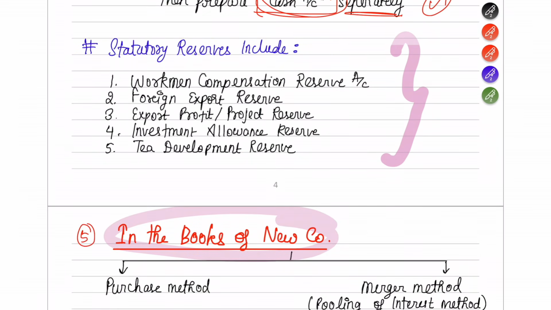So what is included in statutory reserves? Workman compensation reserve, foreign export reserve, export profit or project reserve, investment allowance reserve, tea development reserve. If you see any of these in the question, you have to understand that for these kinds of reserves there is going to be a special treatment. Okay, so you can just read these and memorize them.